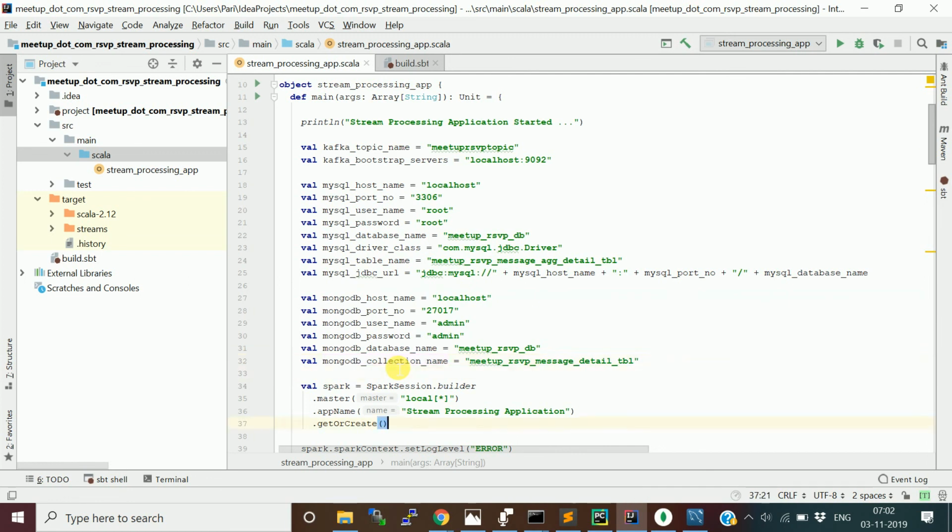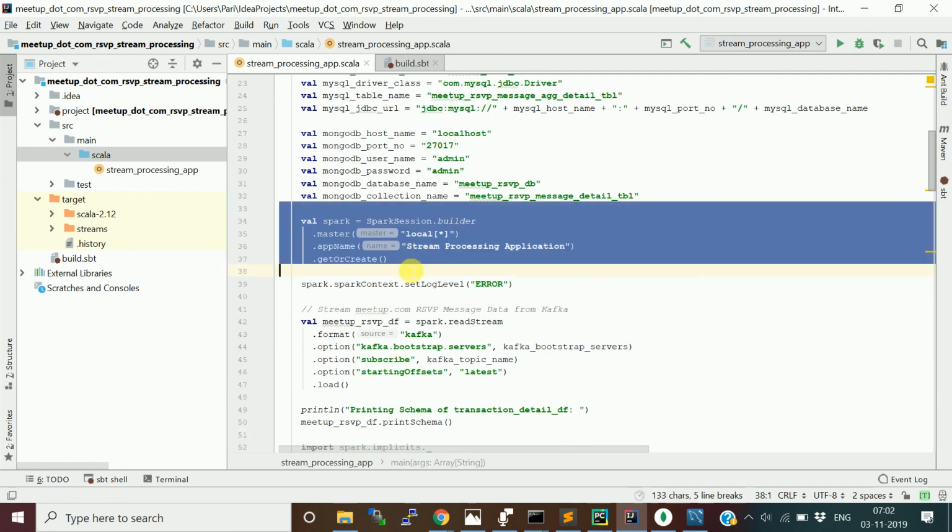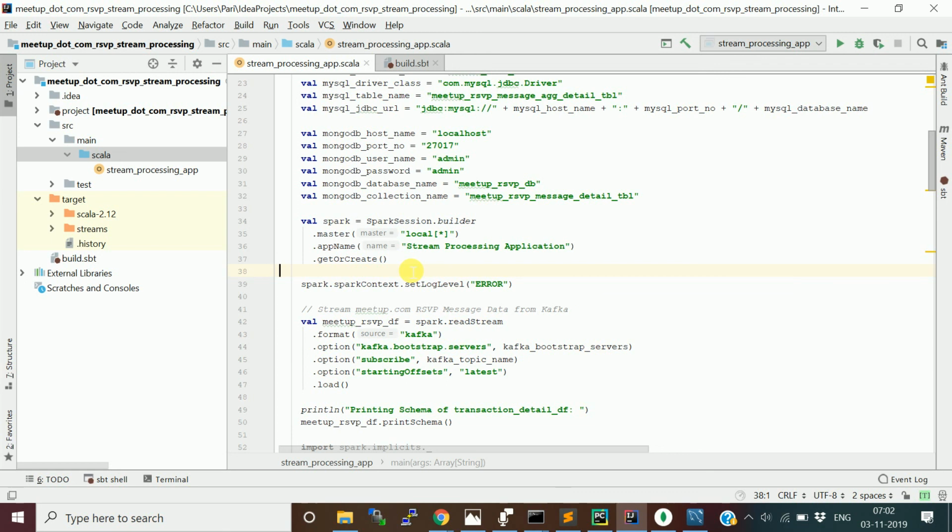The first thing is we are going to create a Spark session object. The Spark session object is the entry point, or the connection. If you are familiar with database connections, this is a kind of database connection which makes your code run on the Spark cluster.